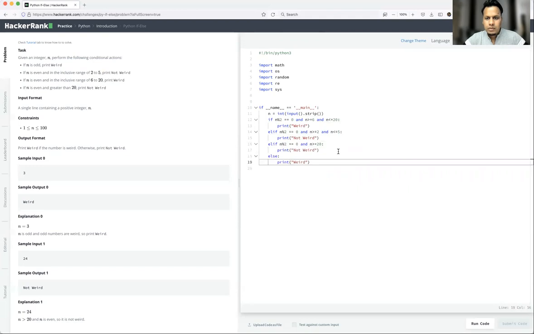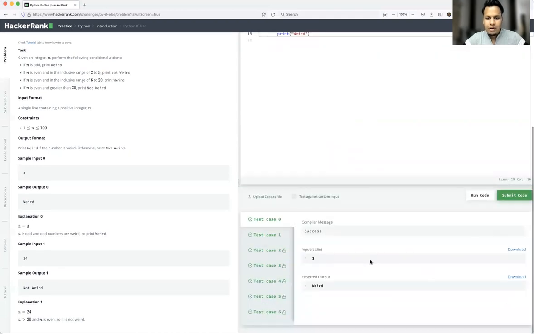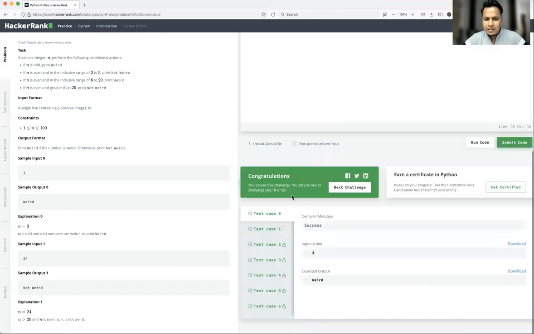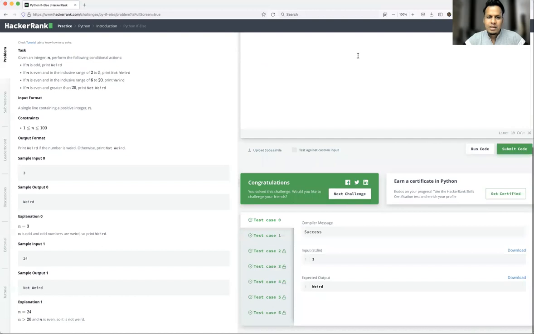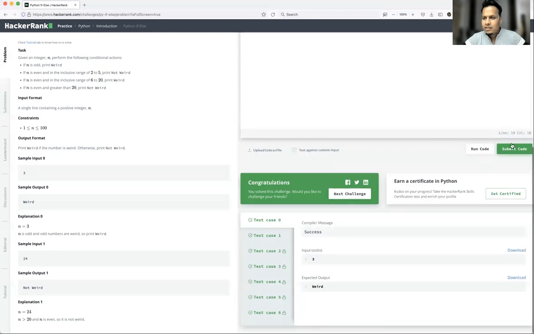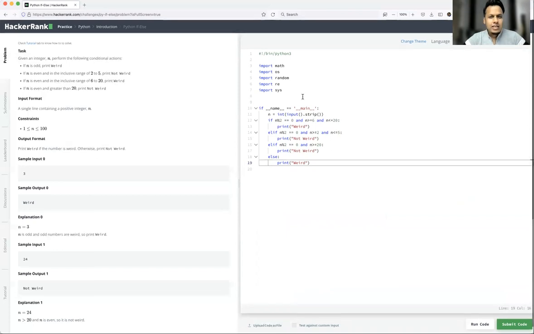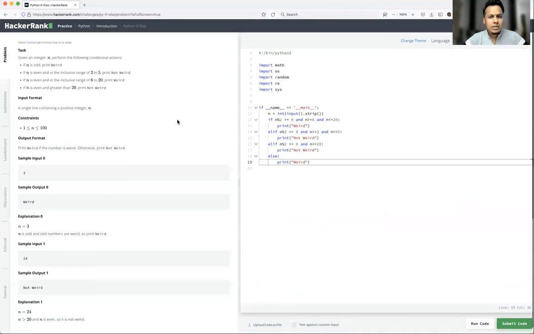I hope our logic will be correct. Wow. So we have all the test cases passed, right? If you see this, congratulations, all test cases have been passed, means your code is perfectly fine and you are ready to submit. If all test cases have been passed in submit code, means your code has been taken successfully and you'll get 100% marks. Okay, so that's about this test case. Let's go to some other test case now.